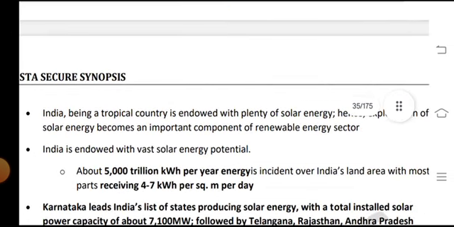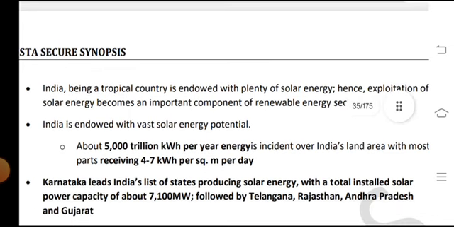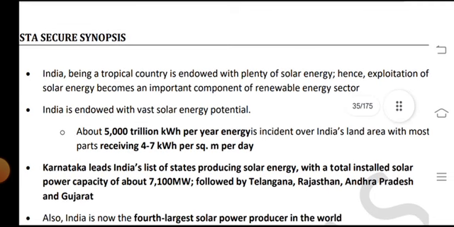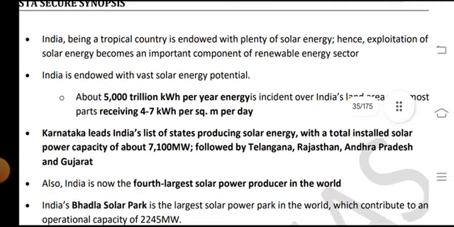Scope and opportunities. India, being a tropical country, is endowed with plenty of solar energy, and hence the exploitation of solar energy has become an important component of renewable energy. India is endowed with the best solar energy potential, above 5,000 trillion kWh per year, over India's land area with most parts receiving 4 to 7 kWh per square meter per day.